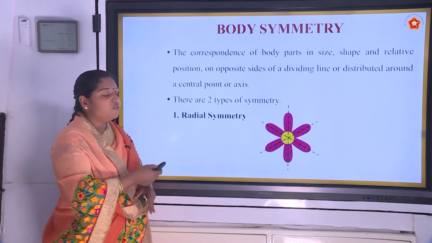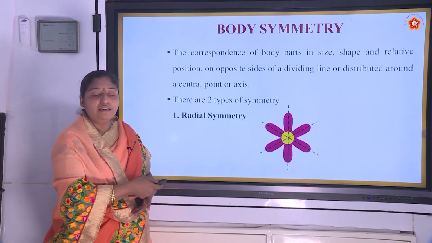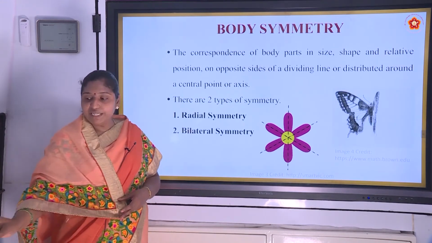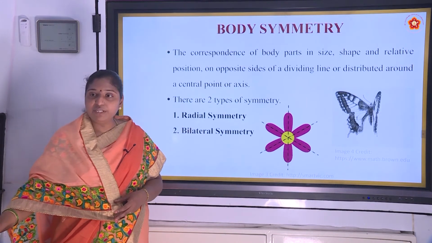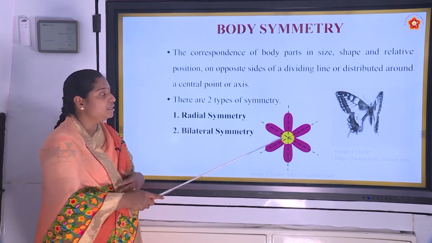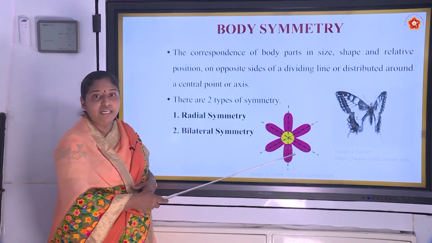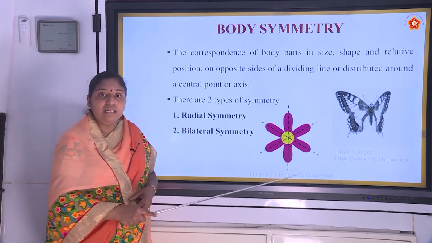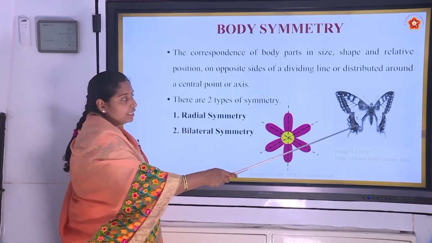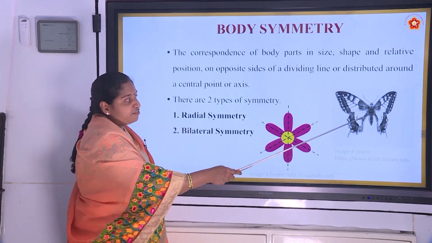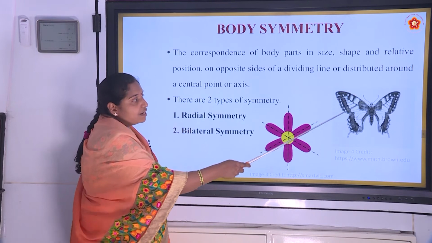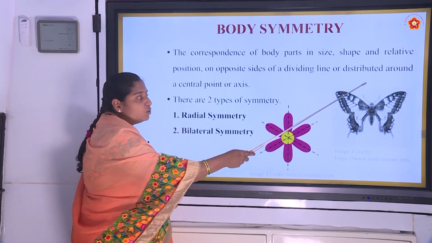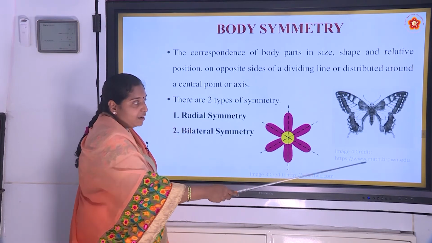And another type of symmetry is bilateral symmetry. The difference between radial and bilateral is, in radial the organism can be divided into two equal halves through any plane. But here, observe this butterfly picture, the organism can be made into two equal halves only through one plane.